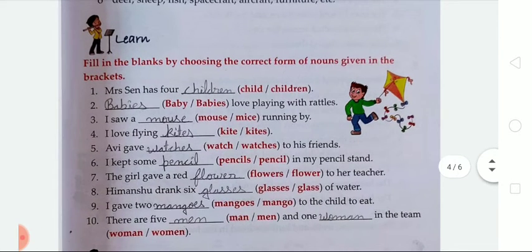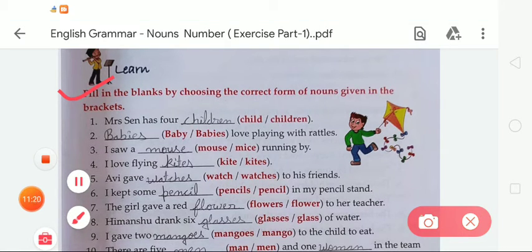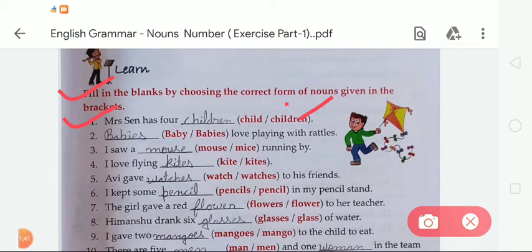So first of all, there is an exercise: fill in the blanks by choosing the correct form of nouns given in the brackets. Okay, we have to fill in the blanks by choosing the correct form of nouns. In the first there is a sentence, Mrs. Sen has 4 dash. There are 2 options, child and children. So tell me which one is correct. The correct word is children. So we have to choose the correct word and write it on the blank. So that is children. Now the second is dash babies love playing with rattles. So here we have to write babies. Babies love playing with rattles.